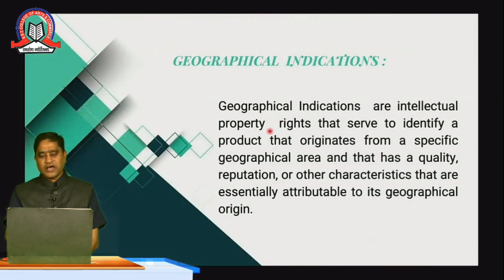Geographical indications are intellectual property rights. Please remember, GI is covered as IP, intellectual property rights, to identify a product that originates from a specific geographical area and has a quality, reputation and other characteristics that are essentially attributable to the geographical origin.